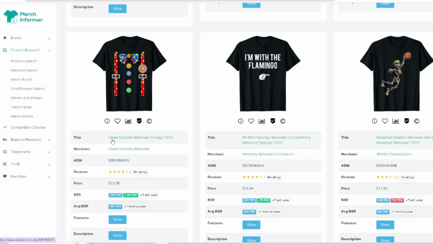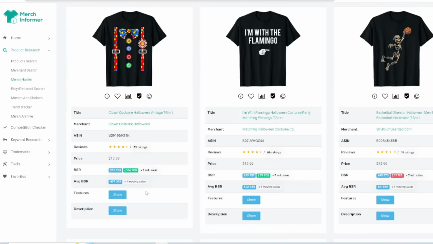This one's a really cool one. Clown costume Halloween vintage t-shirt. You see what they did right here, they created that clown outfit, which is really dope. You're going to see the average BSR. Anything around this, if you can create some type of image, and then when they put it on, it looks like a costume, it's really cool, right?